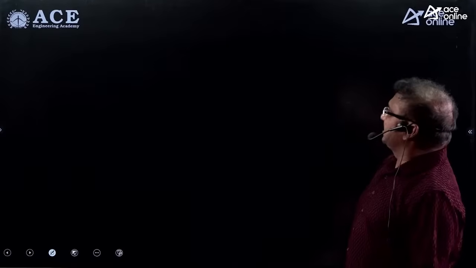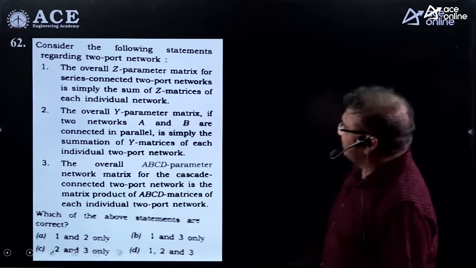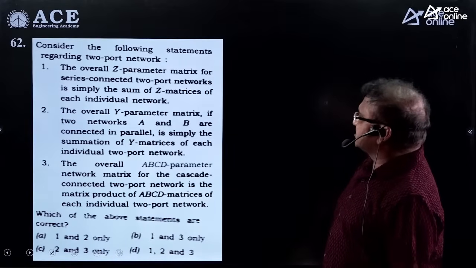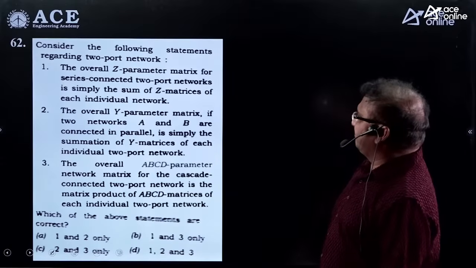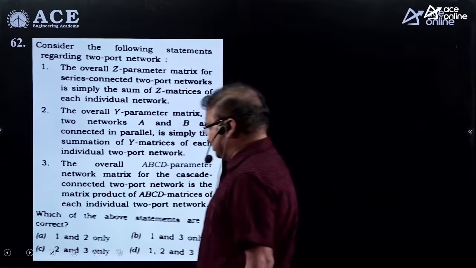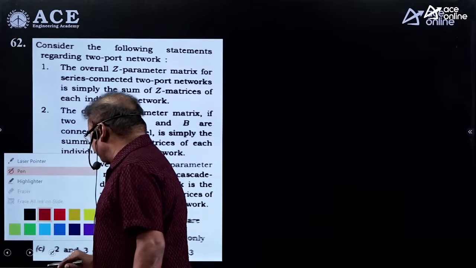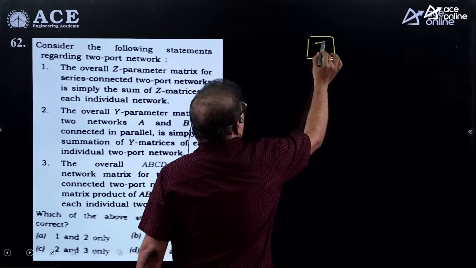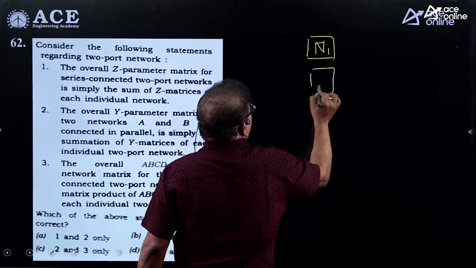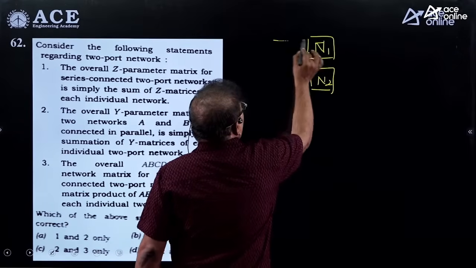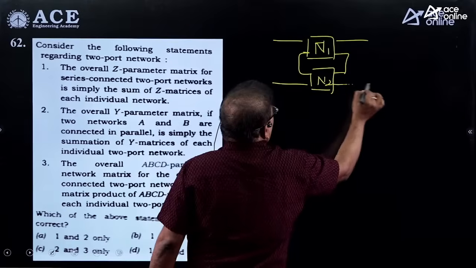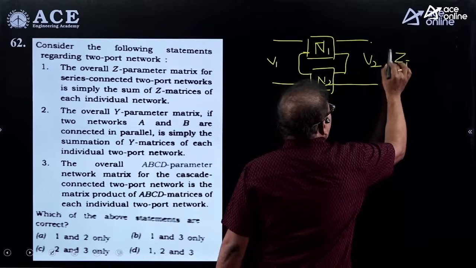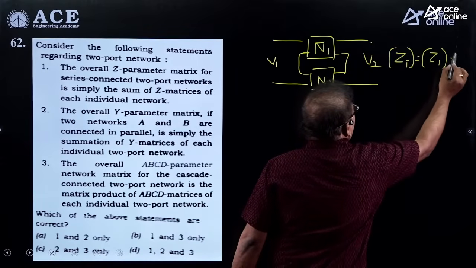Okay. Now the next one: consider the following statements regarding the two-port network. The overall Z parameters matrix for series connected two-port networks is simply the sum of the Z parameters of each individual network. You know that series connection means, suppose this is network 1 and this is network 2, the input port current of one network is the same as the input port current of the other network. For series connection, the total network Z parameters equal Z1 plus Z2.